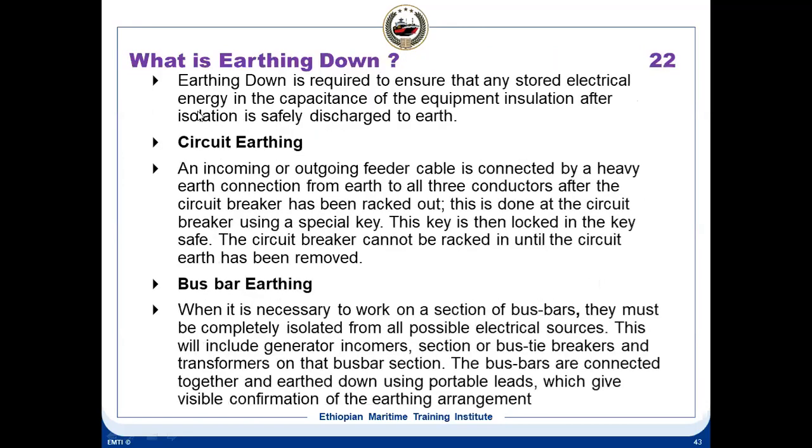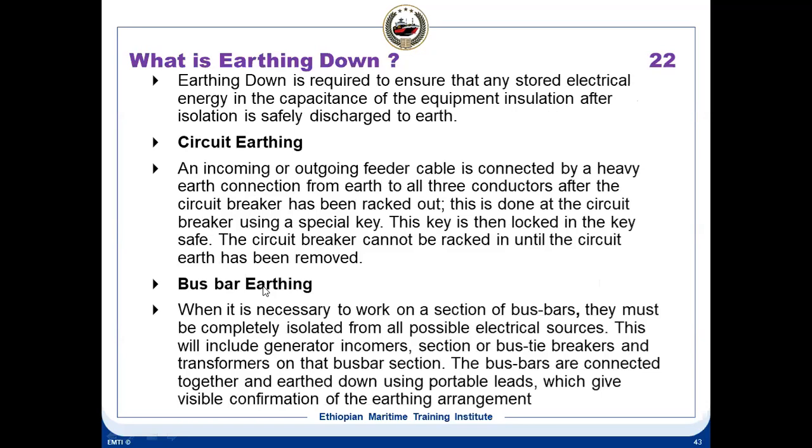There are two types of earthing, called circuit earthing and bus bar earthing. These are the two earthing principles we follow in high voltage. Circuit earthing means an inbuilt facility in the circuit breaker. Let's say you want to isolate one generator: you rack out the breaker, and there is an earthing switch, so you earth with that. But bus bar earthing means you need to put additional portable ground cables on the bus bar.